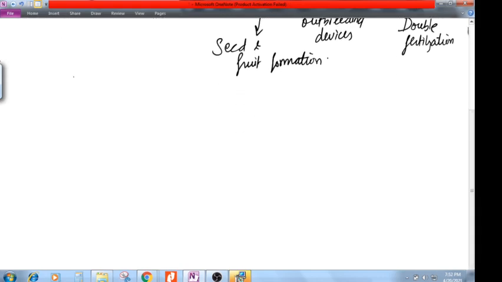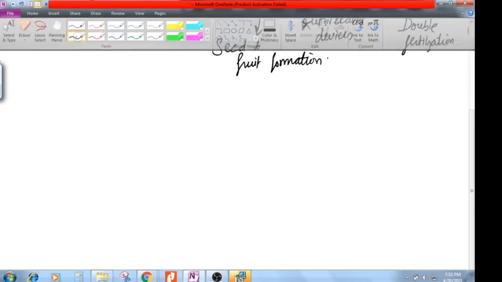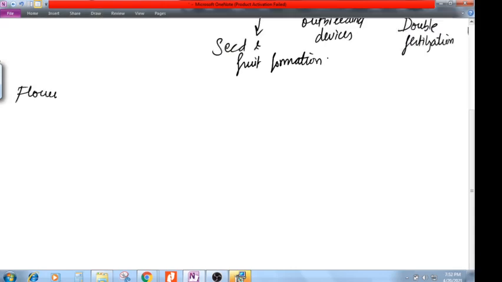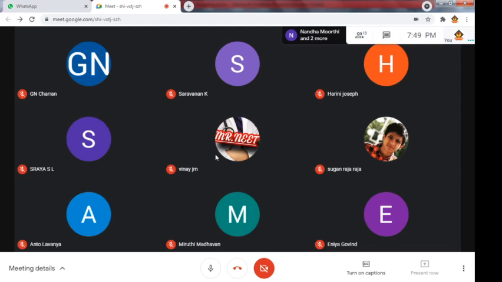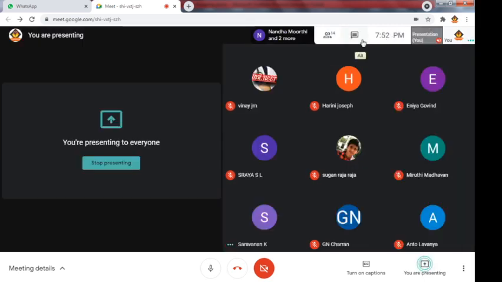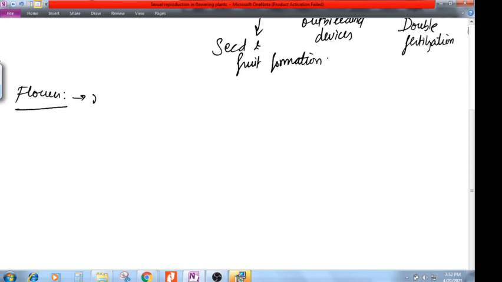So first we'll start with our flower. Tell me, what is a flower? If I ask what is a flower, what will people say? Come on, everyone, answer. Reproductive part of plants. Yes, a flower is the reproductive part.